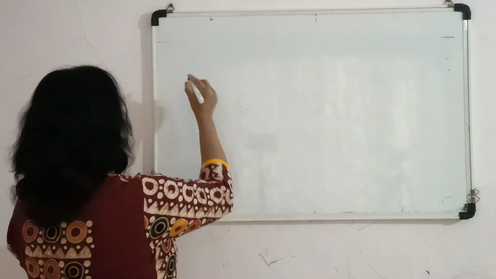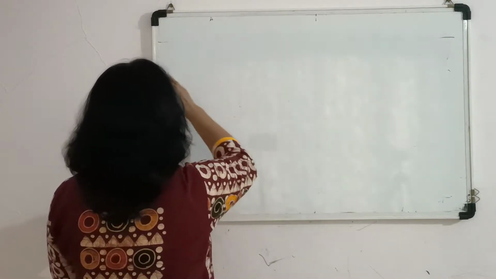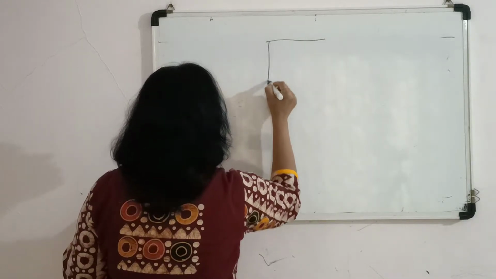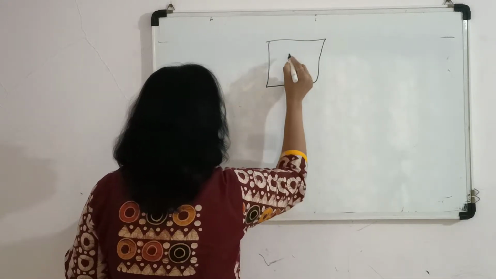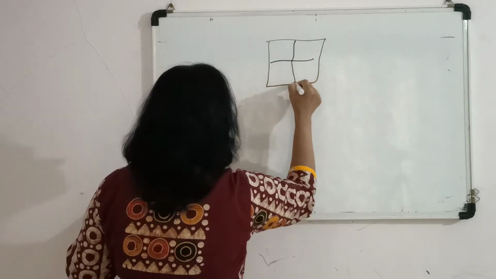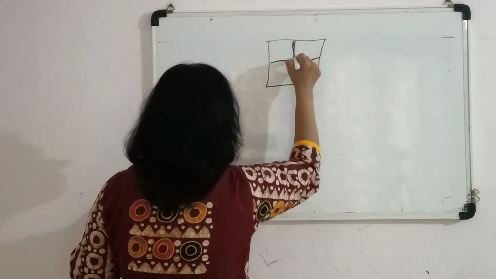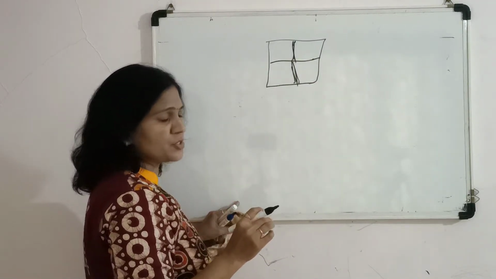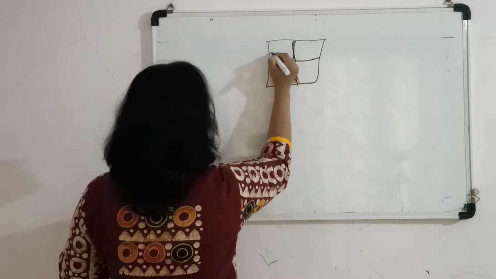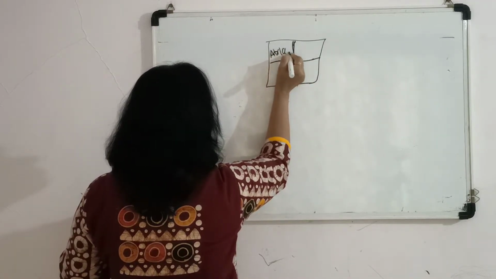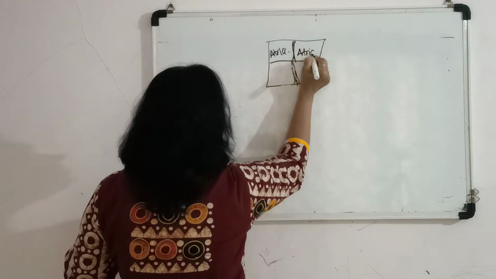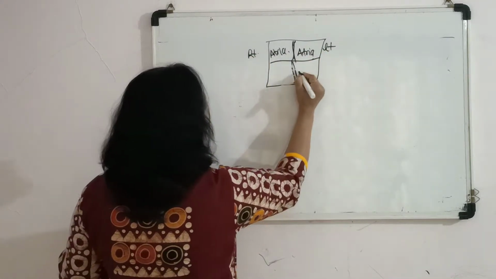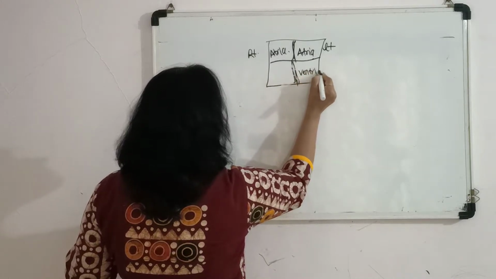Now, if I draw the diagrammatic representation of our heart, we know that the human heart has 4 chambers. The upper chambers are called the atria. This is the left side and this is the right side, and these are called the ventricles.